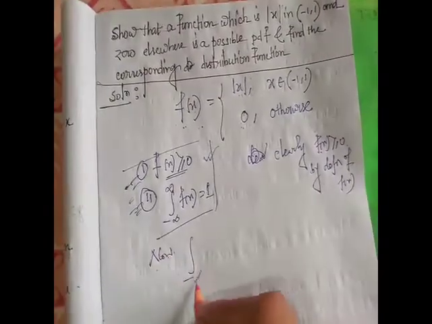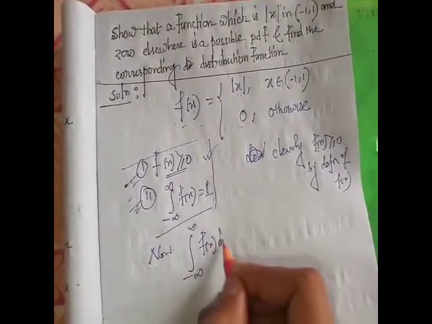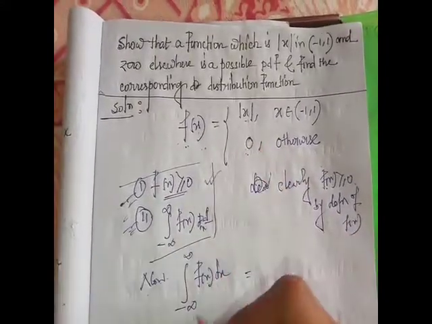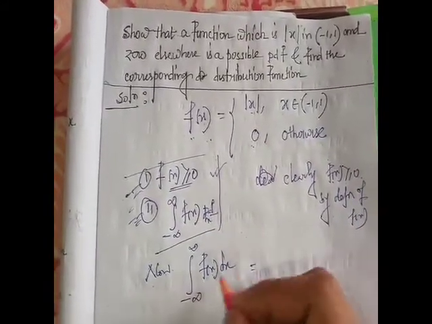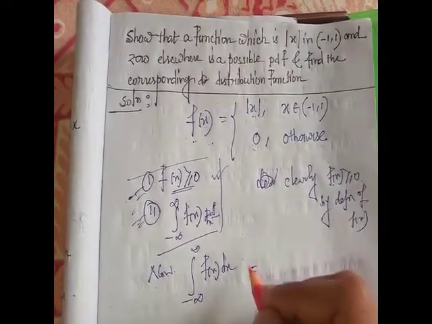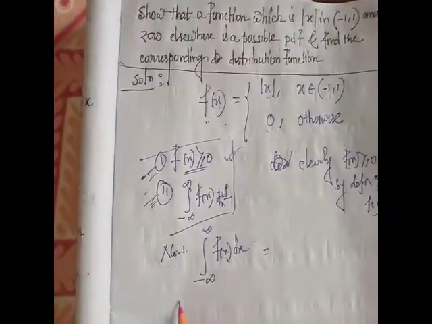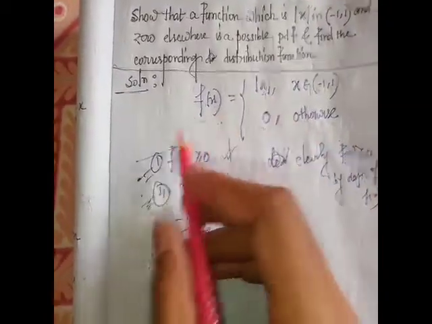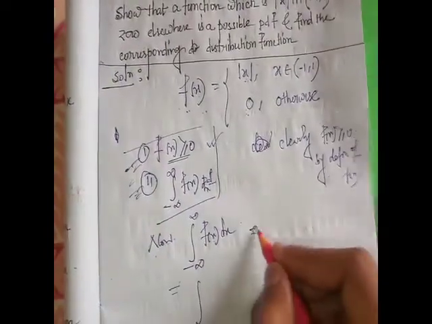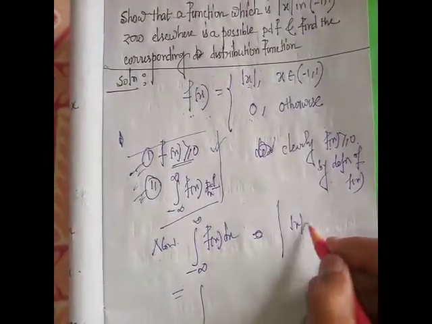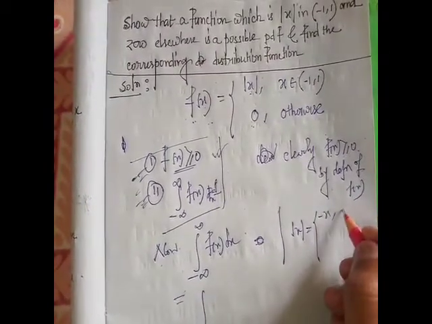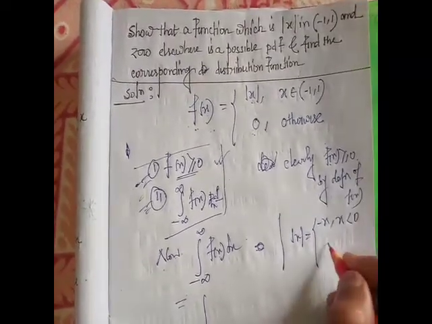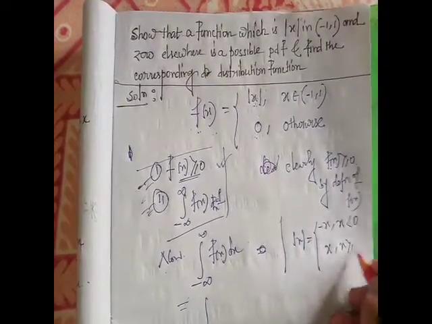Now the integral from minus infinity to infinity of f(x) dx, we have to show that it equals 1. Now if we break the mod of x, it takes value minus x when x is less than 0 and it takes value plus x when x is greater than or equal to 0.